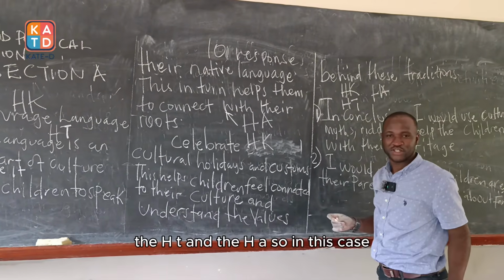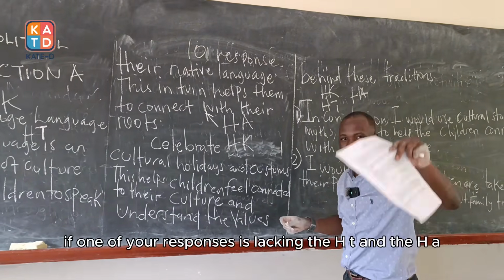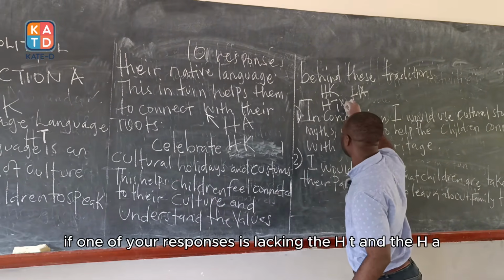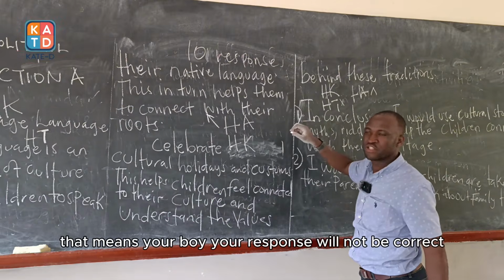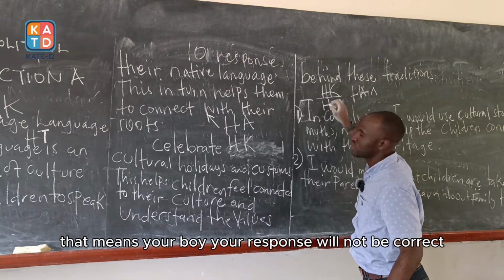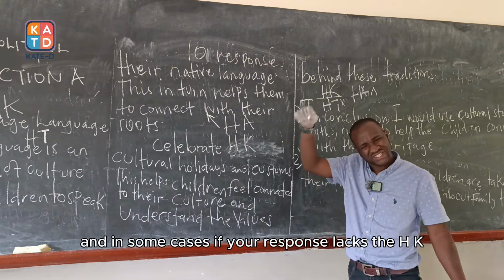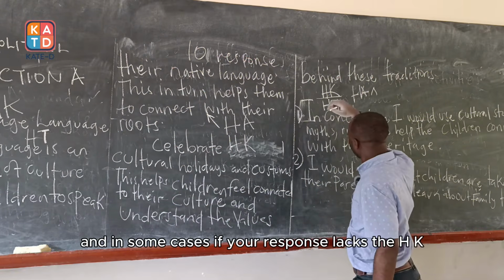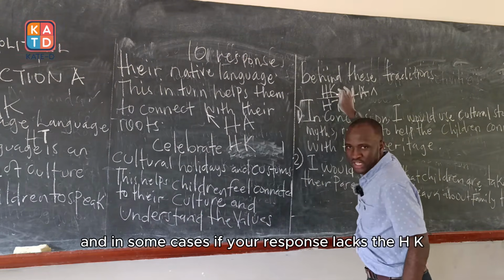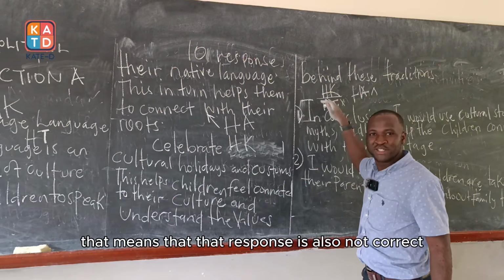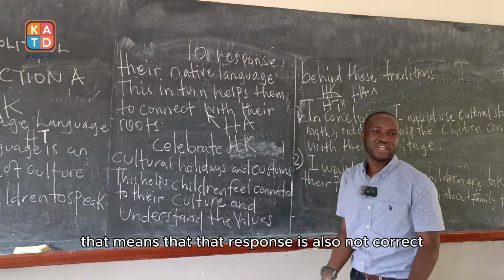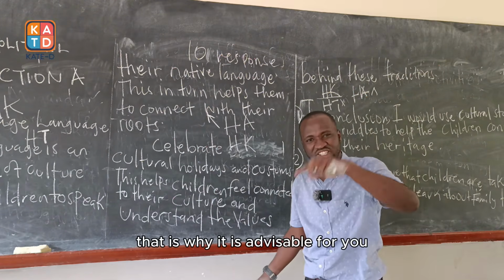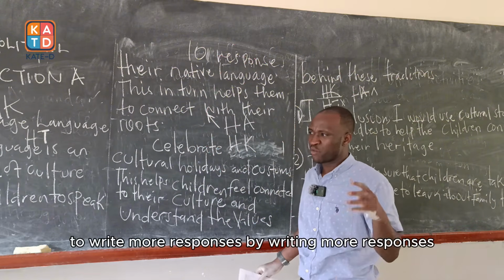So if one of your responses is lacking the HT and the HA, that means your response will not be correct. And in some cases, if your response lacks the HK, that response is also not correct. That is why it is advisable for you to write more responses.